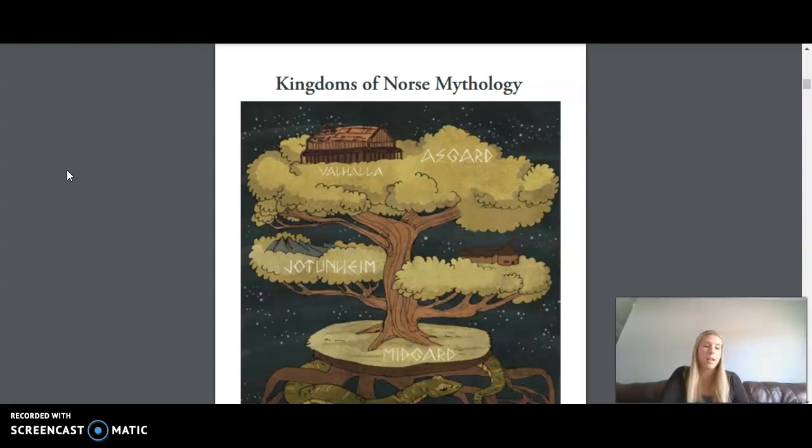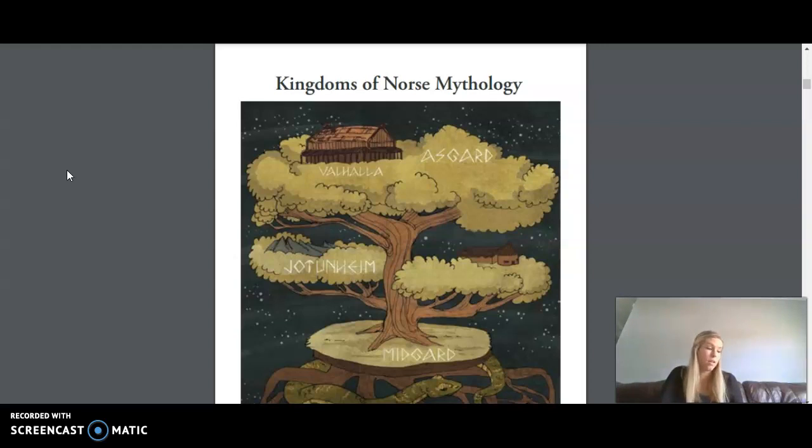Then we have Valhalla, a place where brave men who had died feasted while Valkyries served them. The Hall of the Slain, where the brave men would be honored as heroes. Again, we have Jotunheim, the land of the giants that was very mountainous. Then we have Midgard, Earth, which was connected to Asgard by the Rainbow Bridge.